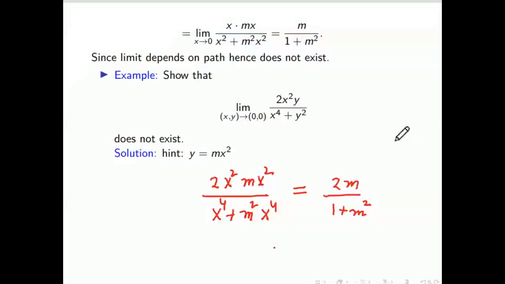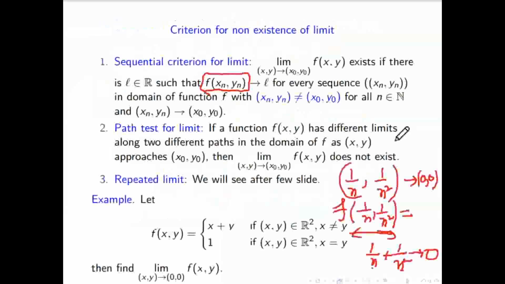If you do more practice of the problems, you will come to know how to choose the path actually. Most of the time, y equal to mx and y equal to mx square will work. For some cases, you have to think of something else. So here I have written non-existence. That means by the sequential criteria, take two sequences so that the limits are not equal. That means the limit does not exist. The path test is also the same thing. Take two different paths so that the limits are not equal. That means the limit does not exist.